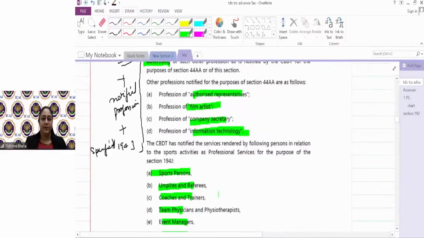अब फॉर एग्जाम्पल वही वाला मेरा एग्जाम्पल, I am making, or Mr. A is making payment to an advertising agency.